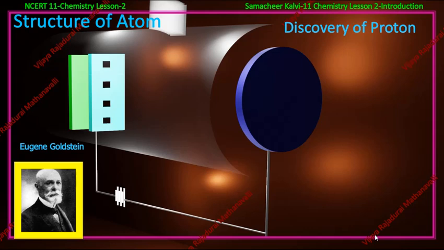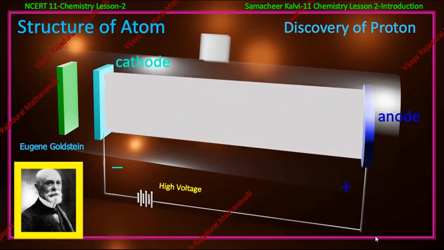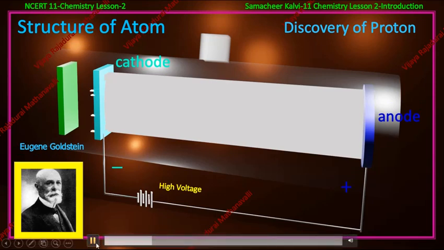Based on this, Goldstein thought that since the atom is electrically neutral in nature, it should necessarily possess positively charged particles to balance the negatively charged electrons. Goldstein repeated the cathode ray experiment by using a perforated cathode and applying a high voltage under low pressure. He observed a faint red glow on the wall behind the cathode.